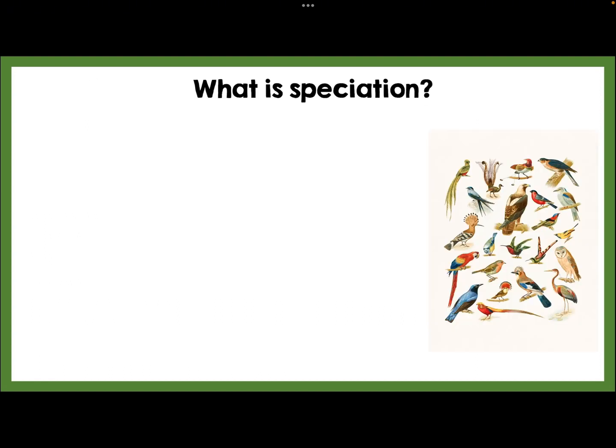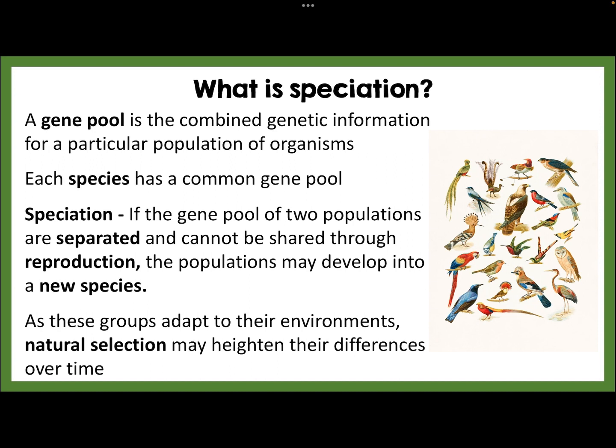What is speciation? A gene pool is the combined genetic information for our particular population of organisms. Each species has its own common gene pool. If we have a gene pool of two populations and they are being separated, they cannot then reproduce, and this is how populations may develop into new species.